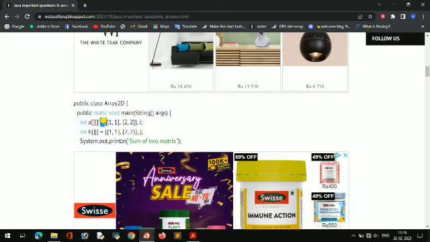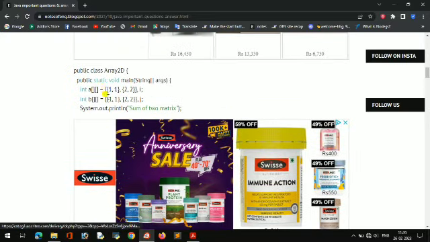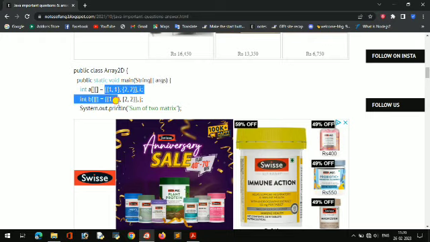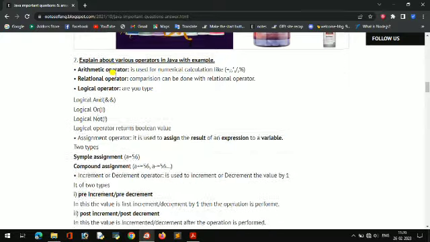I have written an array a with 1 1 2 2 and b with 1 1 2 2, and c I have declared. For the sum of two matrices, the loops run from 0 to 2 and 0 to 2, because there are two elements only and it is two dimensional. So i to 2 and j to 2, array a of i j plus array b of i j. And then this is for the next line, and it will print it.